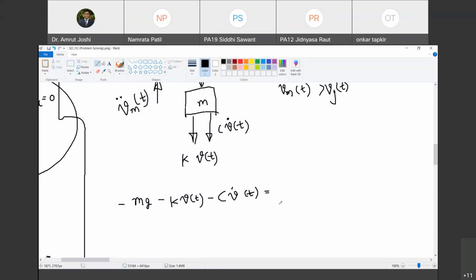All the forces have been written down. What should I write? Mass into acceleration in y direction. What is Newton's second law? The algebraic sum of all the forces in y direction must be equal to mass into acceleration in y direction. So what is the acceleration in y direction? It is m Vm double dot of t.